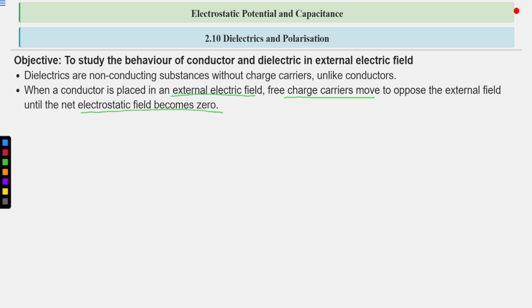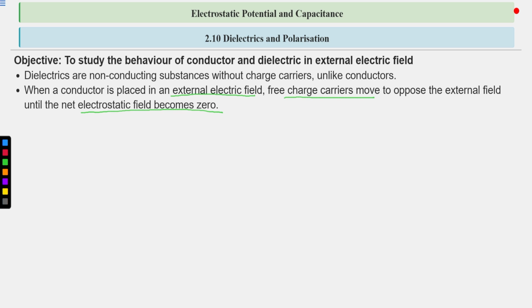The net field inside the conductor becomes zero because of the induced electric field produced by the free charges after distribution, which is equal and opposite to the external field. This is the phenomenon that happens inside the conductor.